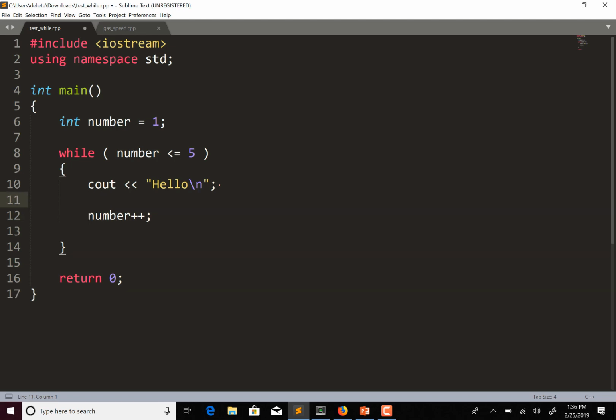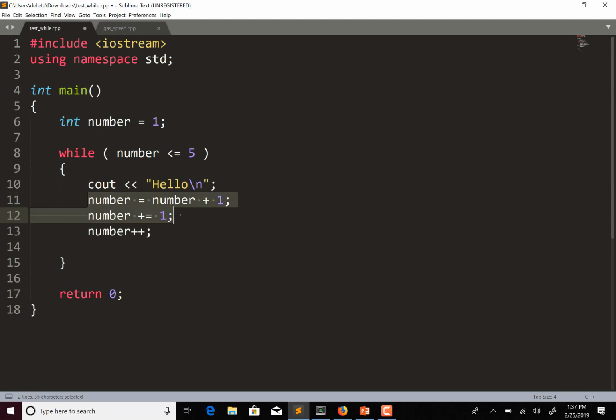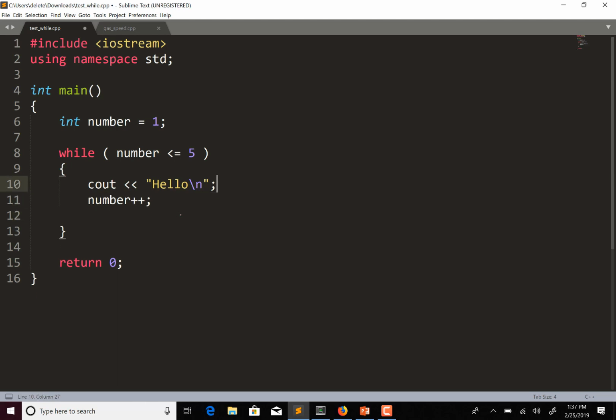So this number plus plus, I could have written this as number is equal to number plus 1, or remember how we could have this, plus equal 1. So all of these are going to basically do the same thing. This number plus plus adds 1 to whatever number is. And so you could have done this any of these other ways, though.